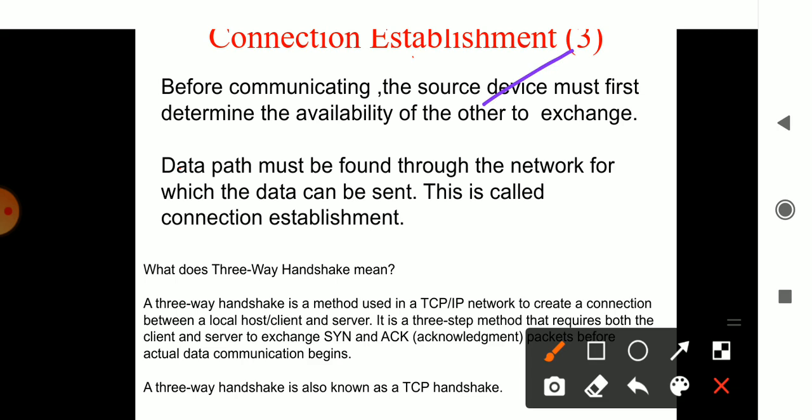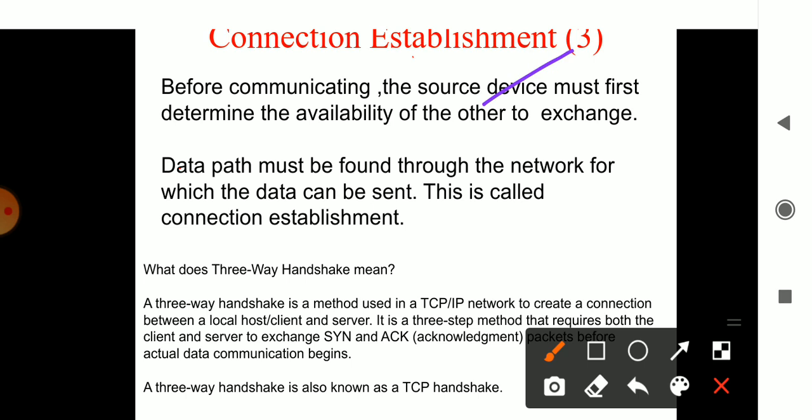Okay, so the information is traveling over the line. When the line is free, it gets the information and makes it travel over the line. Otherwise it will not make the information travel over the line, because there may be a chance of either duplication or the information may be lost. So the important thing is that this service has to be provided through connection establishment.